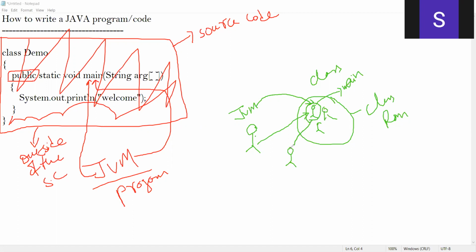Once this person comes out of the classroom, then only the JVM can see this person, and then only he can call him. If he is inside the classroom, he can't call. Here also, why did I make this public? When I make this public, this main method will be visible outside of the source code. Once the main method is visible outside the source code, then the JVM can call this main method. That's what it is all about.